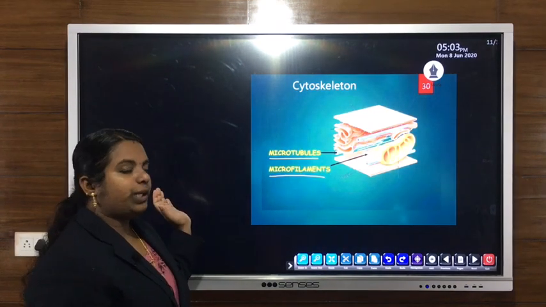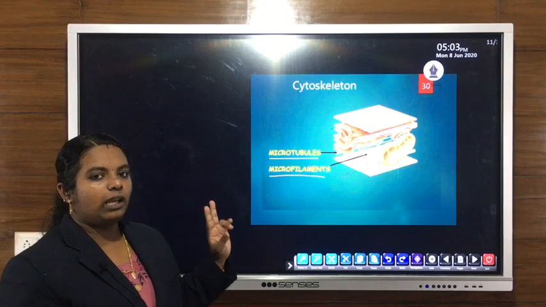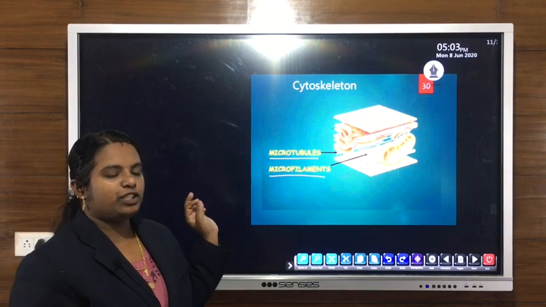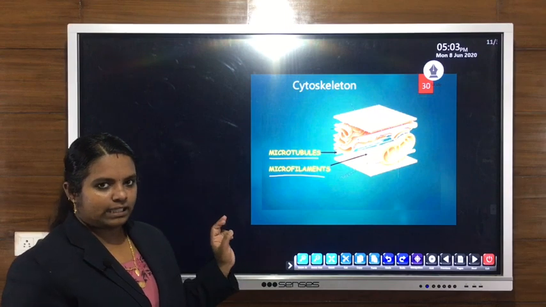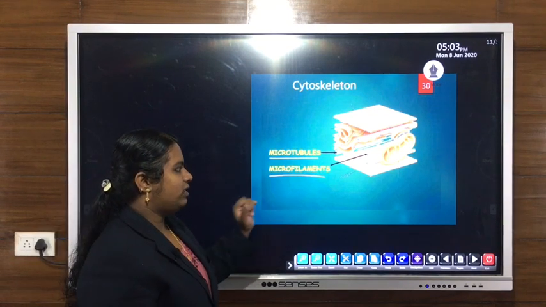Two types are there: microtubules and microfilaments. Microtubules means small tubule-like structures, and microfilaments are small filament-like structures.